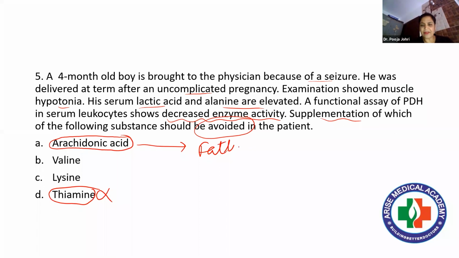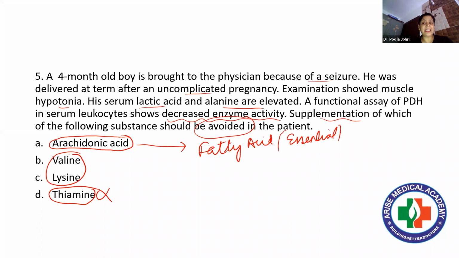Or you can say it is a fatty acid, or an essential fatty acid. So it has nothing to do with this PDH, isn't it? Because arachidonic acid, we take it in our diet, and it is automatically required for the synthesis of prostaglandins. So it has nothing to do with this decreased enzyme activity. Now the question revolves around these two amino acids.